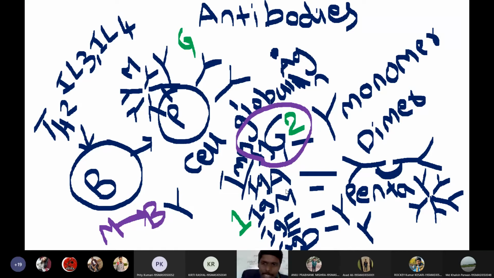So what type of antibodies are present in the colostrum, in the breast milk? The antibodies that are present in breast milk are IgA in nature. So IgA antibodies will give protection, and they are present in the body secretions. Not only in colostrum, IgA antibodies are present in all body secretions.